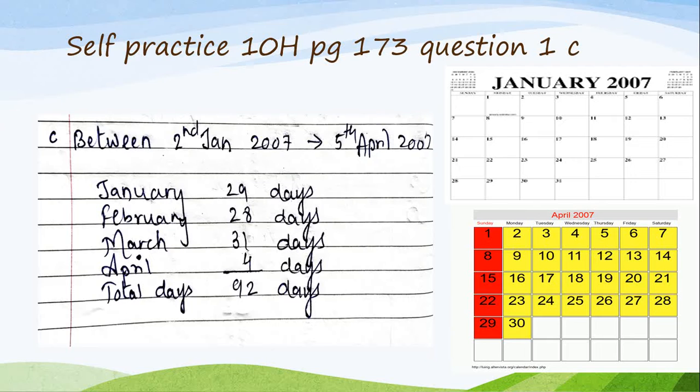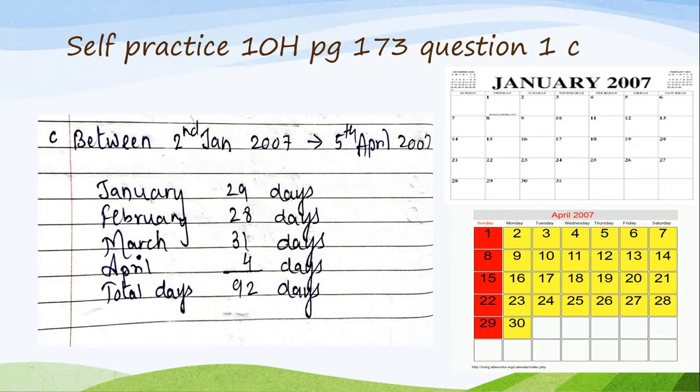Are you getting, children? They have clearly written between. So either date you are not considering. You are not going to consider 2nd January or 5th April, children. Are you getting? So we are just taking January as 29 days, February as 28 days, and March as 21 days, April as 4 days. So total days adds up to 92 days.